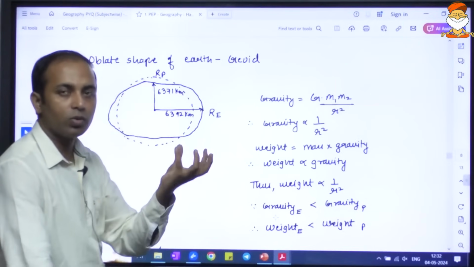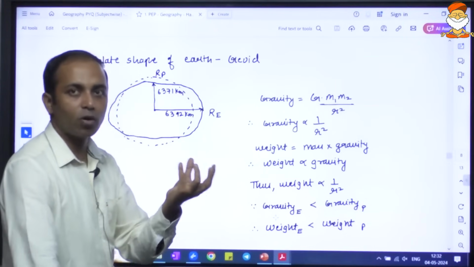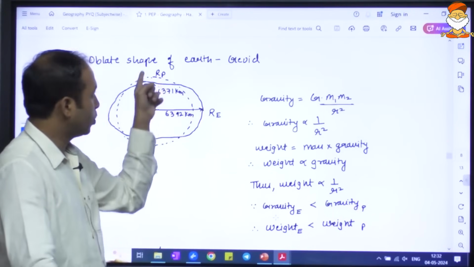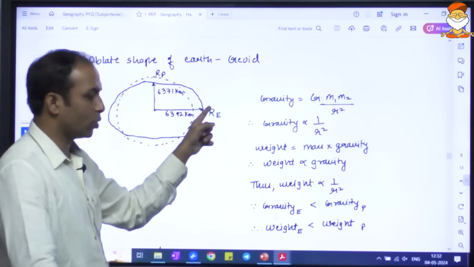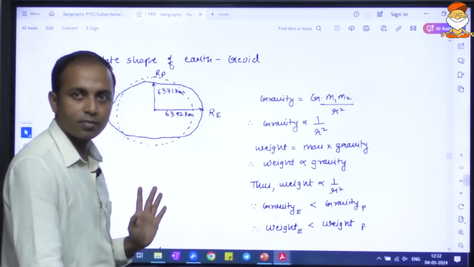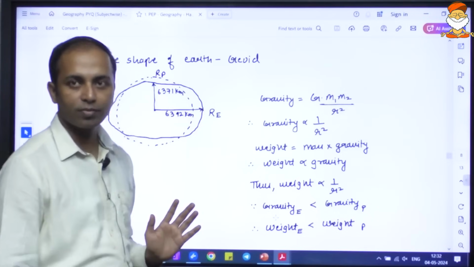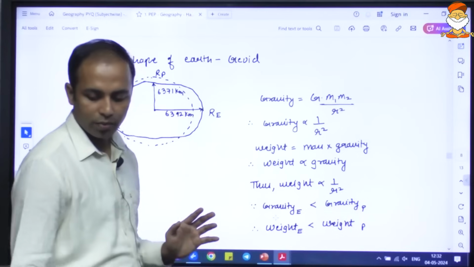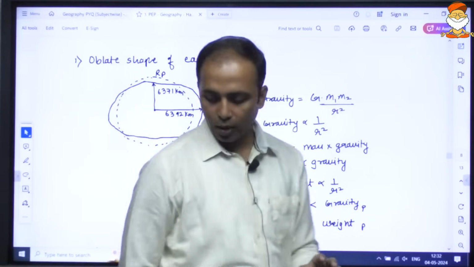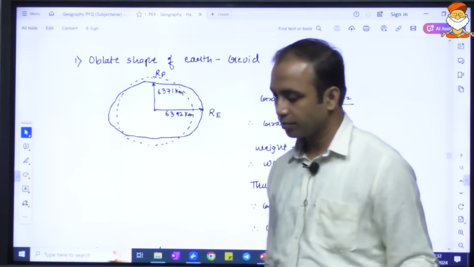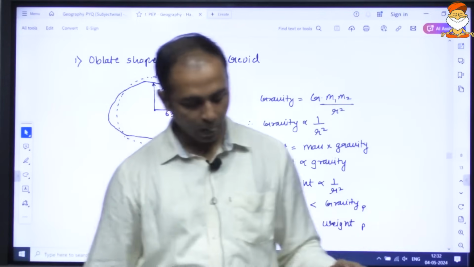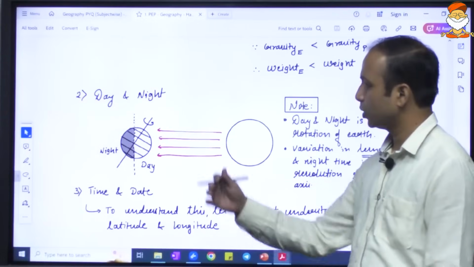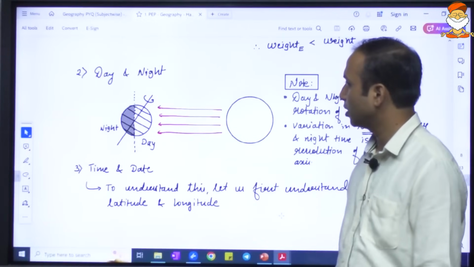So if you do the measurement, or if you weigh an object at the pole and at the equator, at the pole the weight will be more, and at the equator the weight will be less. This was a UPSC question. Okay, at the pole the weight is more, at the equator the weight is less. I hope you're understanding these concepts, because concept-based questions are evergreen and UPSC has asked questions. So we'll do a couple of questions together.